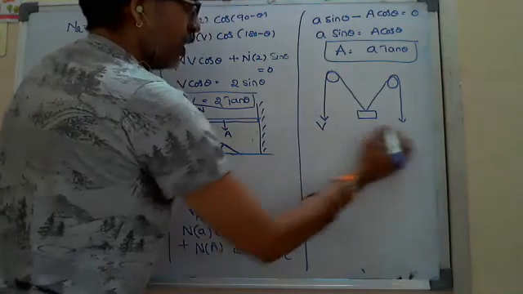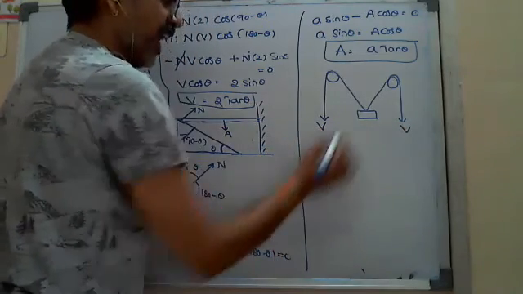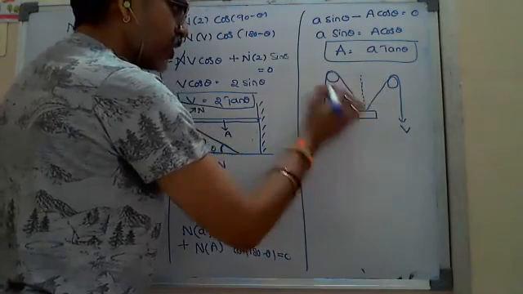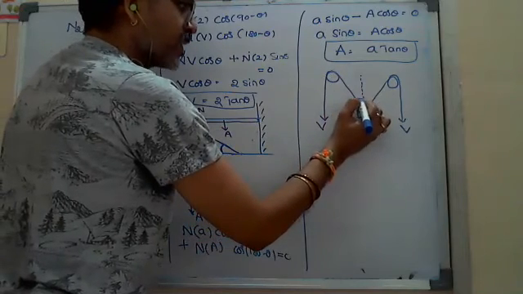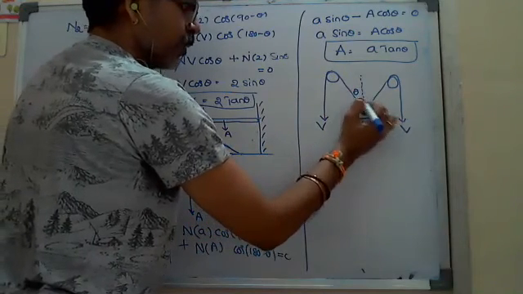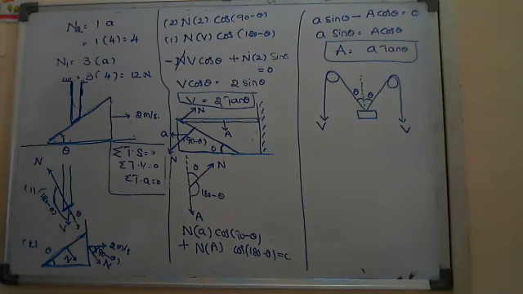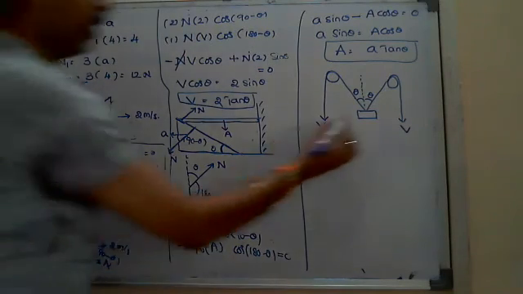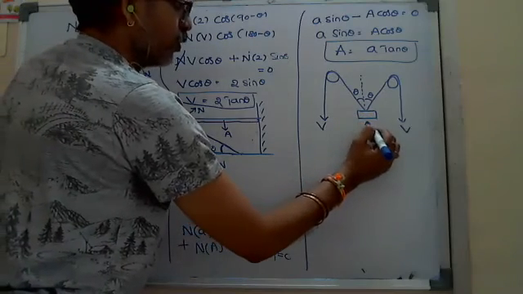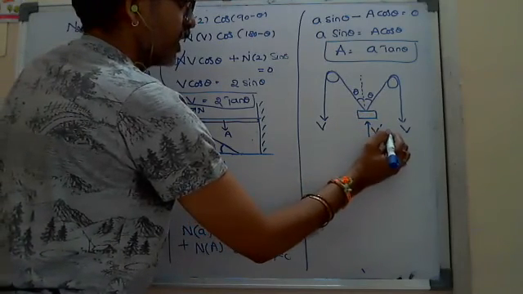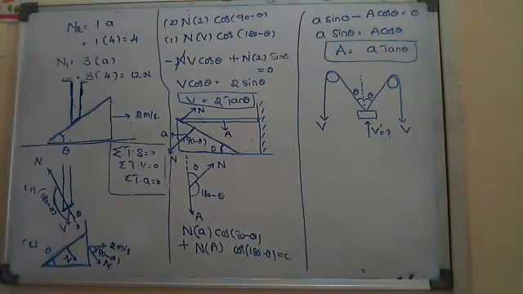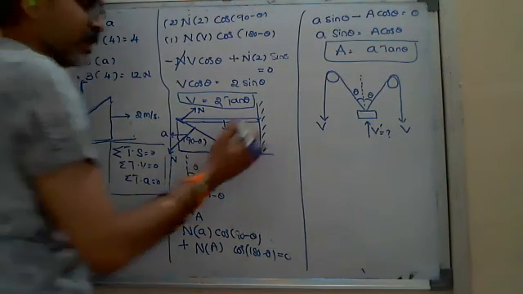Suppose the strings move with the same velocity v and v, and at an instant each string makes an angle theta with the vertical. Then what will be the velocity of this block, say v dash? If you don't know the shortcut, sigma T dot v or sigma T dot a, how do we generally solve this type of question?